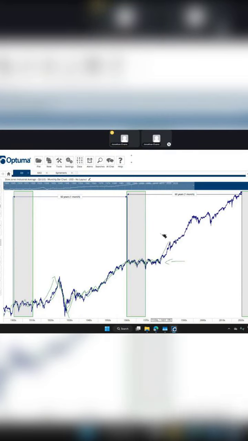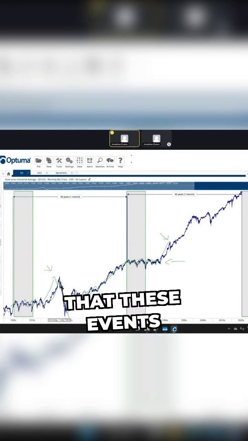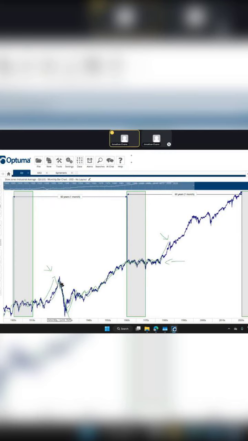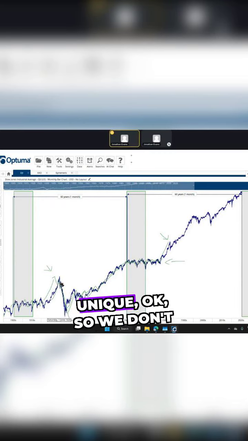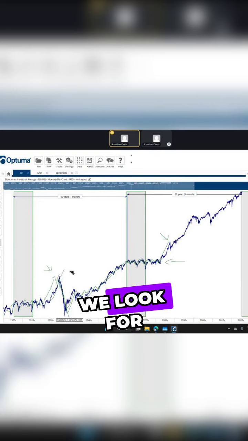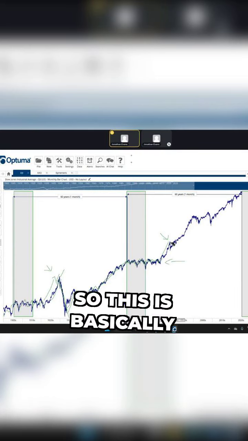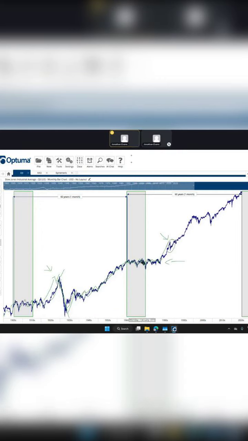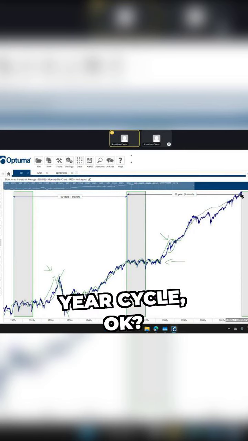Now this here should have been the equivalent of 1929. Obviously, each time these events occur, market conditions are somewhat unique, okay? So we don't expect the exact same event to occur, but we look for rhythms in the market, okay? So this is basically this period here, and then the market sort of edges sideways and then booms up higher, and now we're coming into that 60-year cycle, okay?